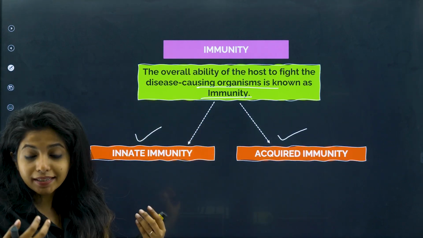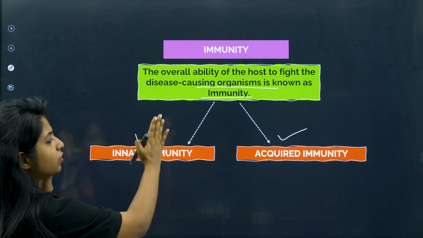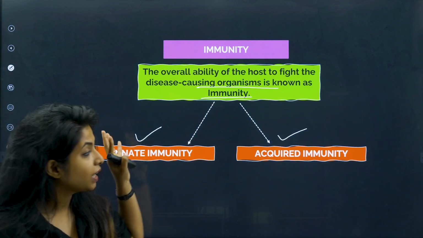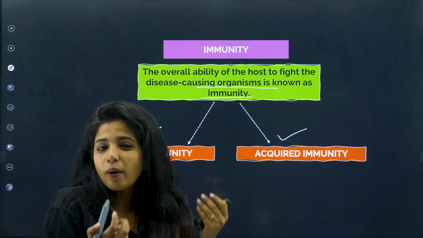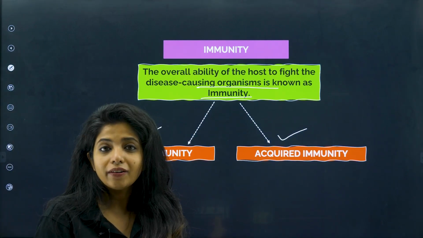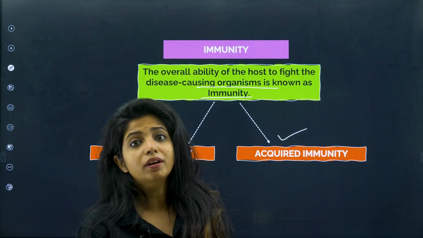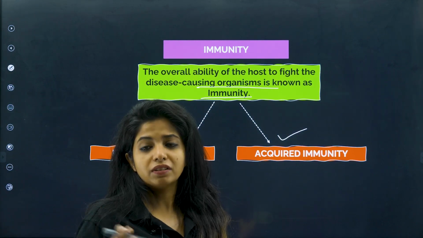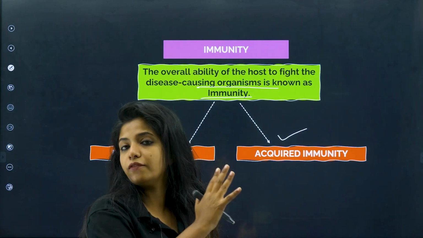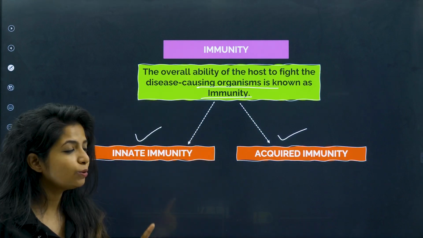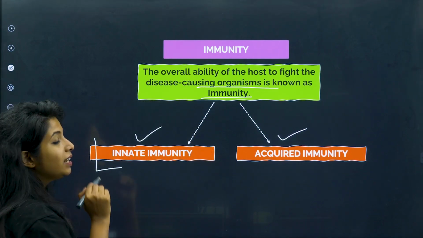If you do not understand anything from innate, it's fine. Acquired means something you are acquiring in your lifetime. This is not something that is inborn in you. You are acquiring it through your lifetime. This type of immunity comes throughout your lifetime, and you will get to know about that really soon. As of now, we have to talk about innate immunity.